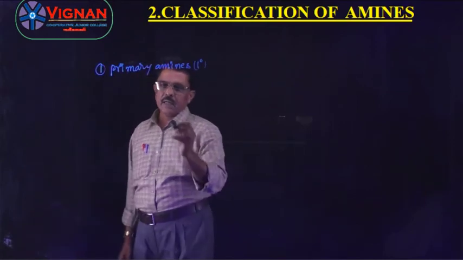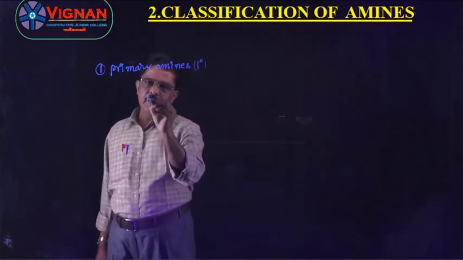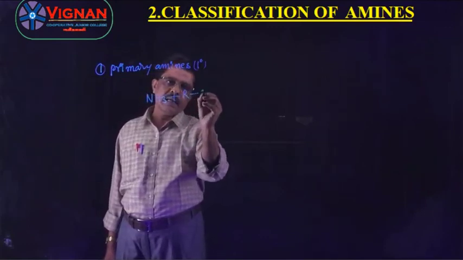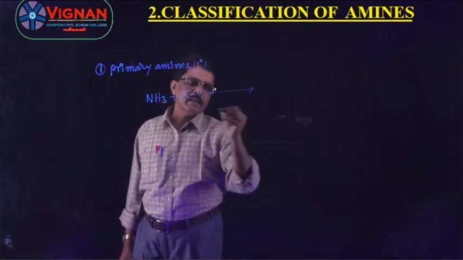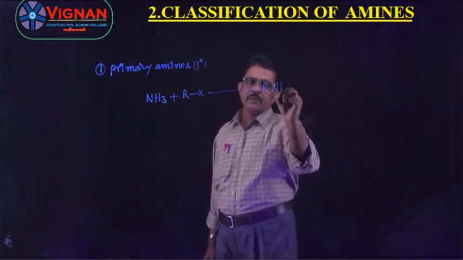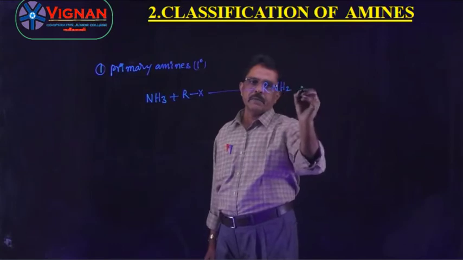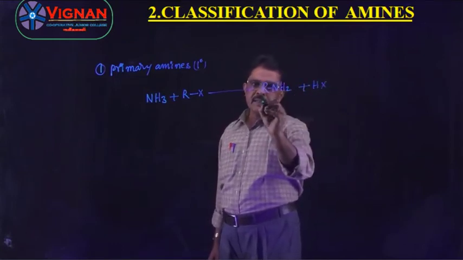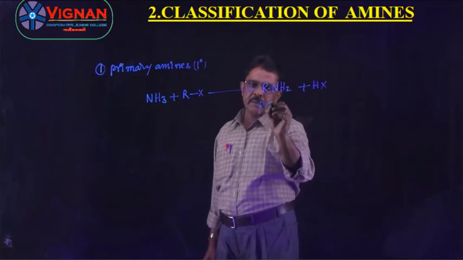These are obtained when ammonia reacts with 1 mole of alkyl halide. Then you will get RNH2 plus HX. This is the primary amine.